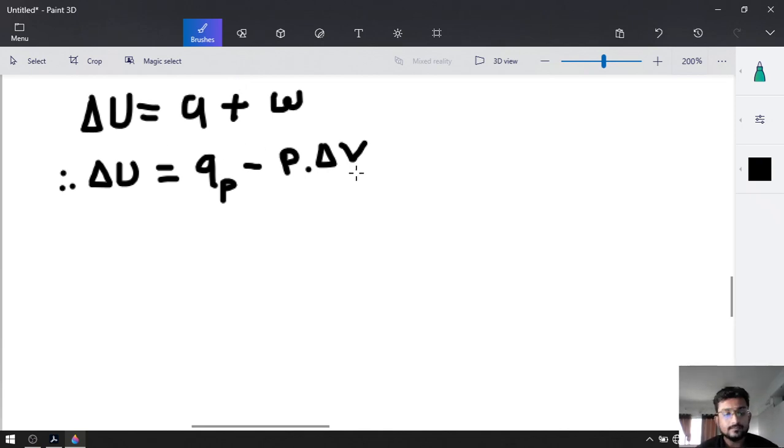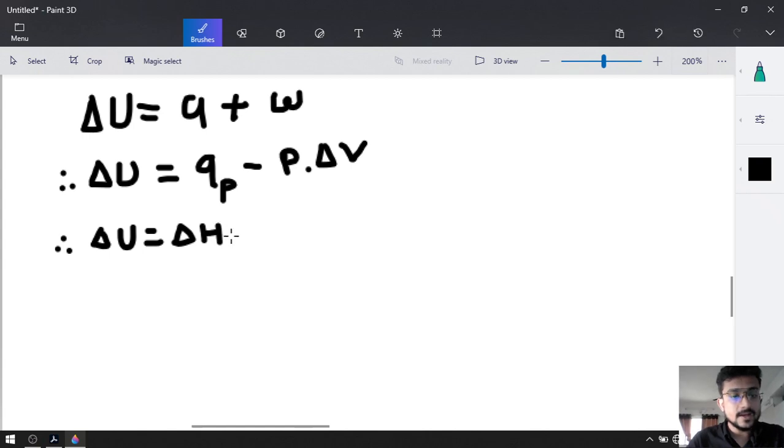Now, let's talk about what QP is. They have simply given a symbol to QP, and that is called enthalpy. QP is equal to enthalpy.